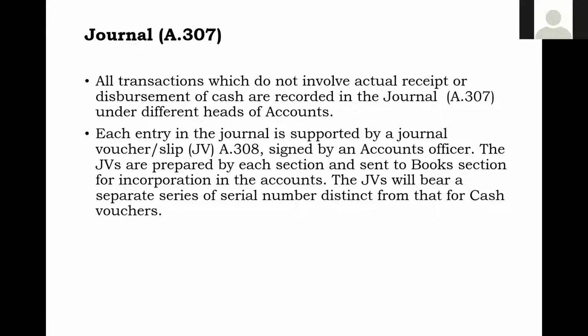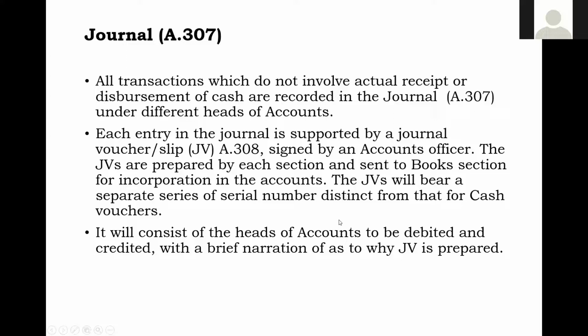If it is from normal adjustments, more powers will be given to the section officer. So depending upon that, they have to do, and it should be submitted to books, and once you confirm, then the book section will create the record, and then a book serial number will be given. So that means the JV which you have prepared has finally come into books. When will it come into books? Only when the book section confirms it.